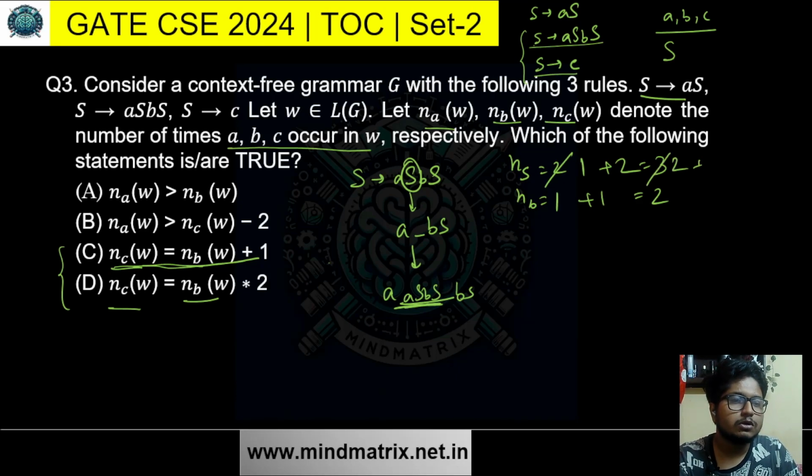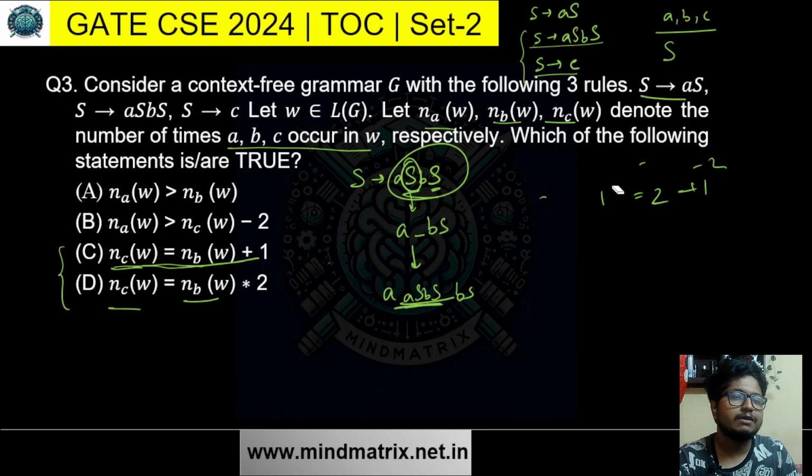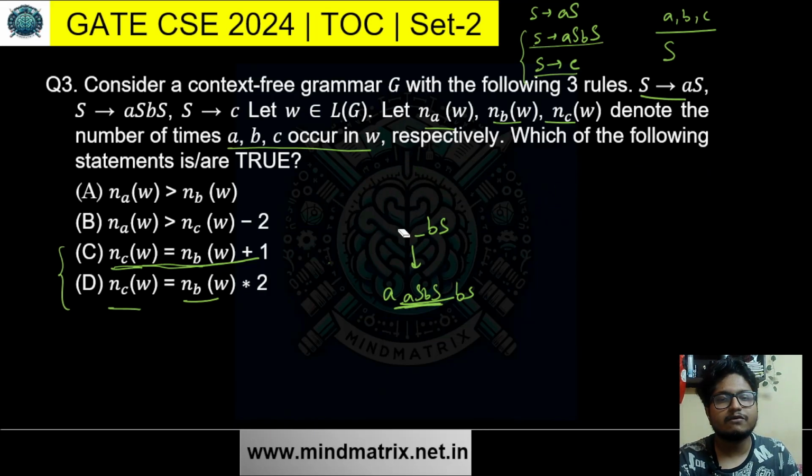It will be 2 plus 2 plus 1. So always when we add AS BS, for 2 As, 1 B is coming. That is why there is one extra S, and for that S one extra C is also coming. There will always be an extra S and an extra C. So definitely the number of C will be 1 more than the number of B. So if it is 1 more, then for sure "into 2" is false.